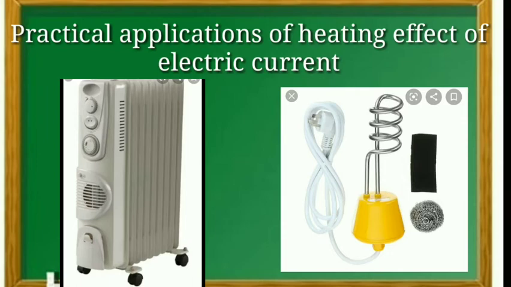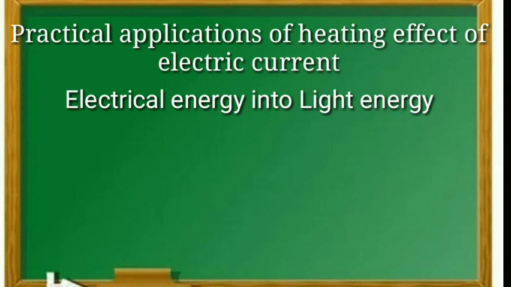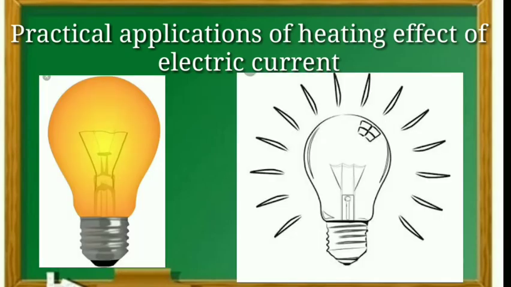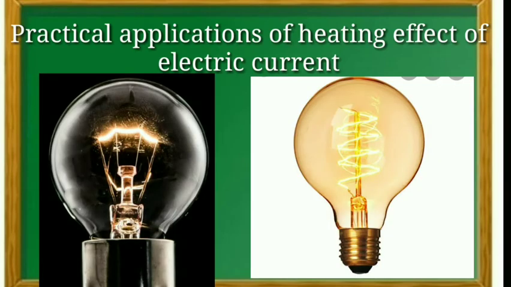The heating effect of electric current has more applications. These are some electrical appliances that work under the principle of the heating effect of electric current. The electric heating is also used to produce light. Children, you know that any material, when it is heated for a long time, starts to glow. It is very important. Electric heating produces light.